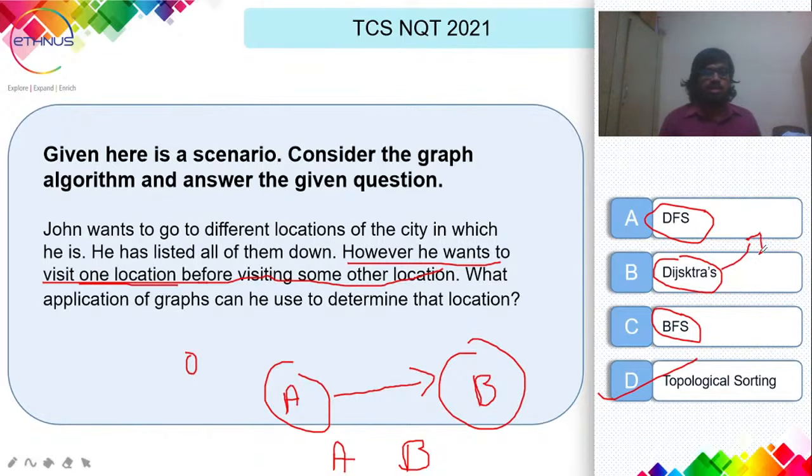Dijkstra's is one more very important algorithm. It is used as a single source shortest path algorithm. It's used in routers and all those things. That is one thing that you have to be aware of. So yeah, guys, topological sorting is the right answer. Let's move on to the other question.